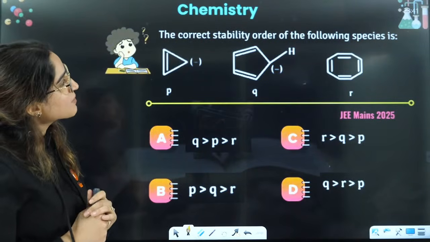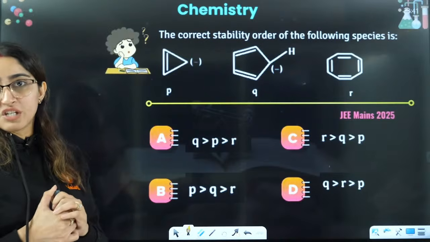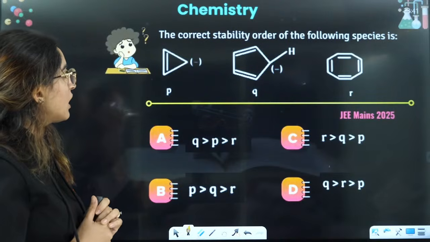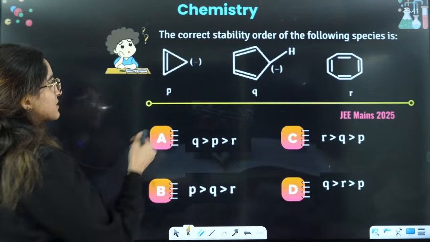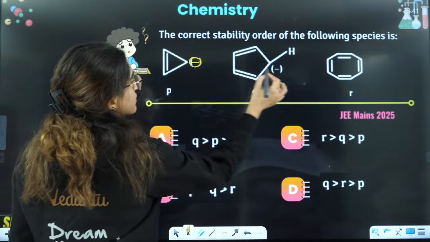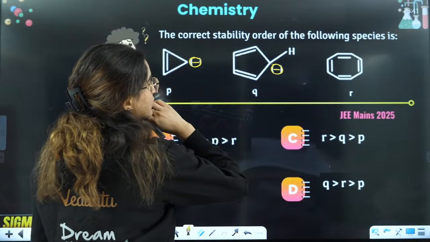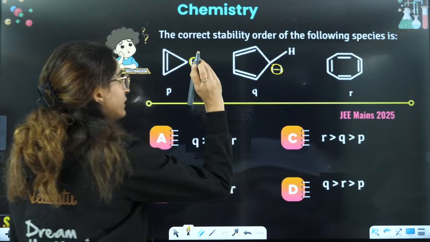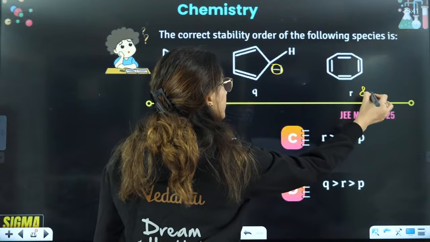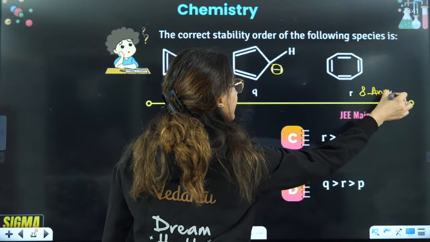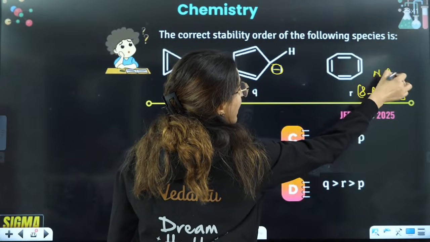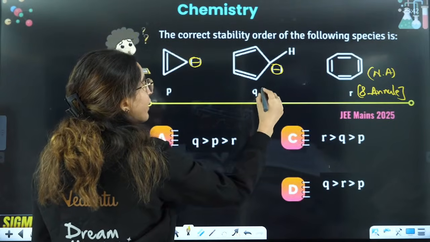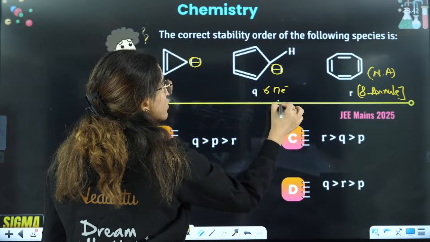Then the correct stability order for the following species. In the stability order, this is negative, this is also negative here. This is 8-annulene. Tell me, is 8-annulene aromatic or non-aromatic? Ma'am, it is non-aromatic in nature. This is 1, 2, 3, 4, 5, 6: 6 pi electrons, this is aromatic.